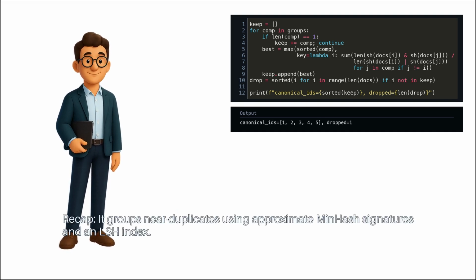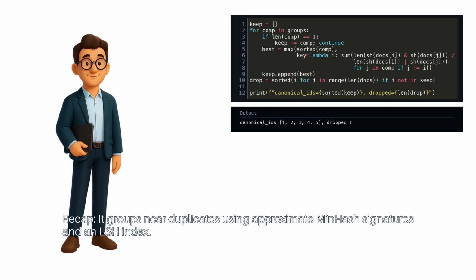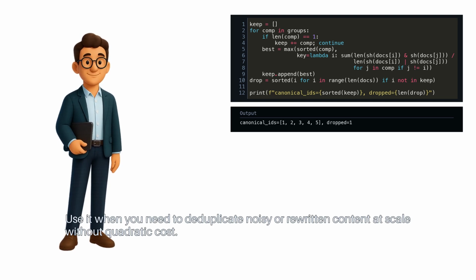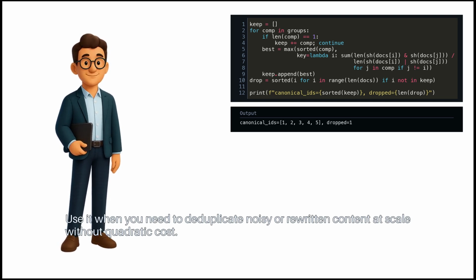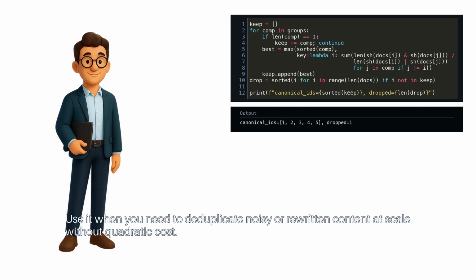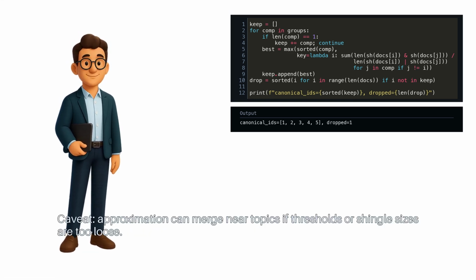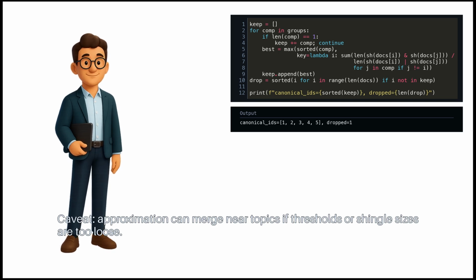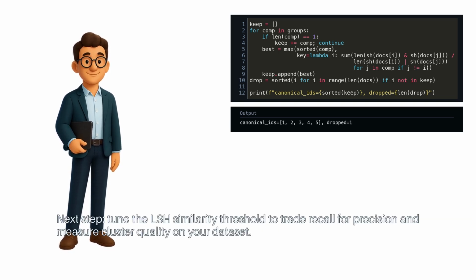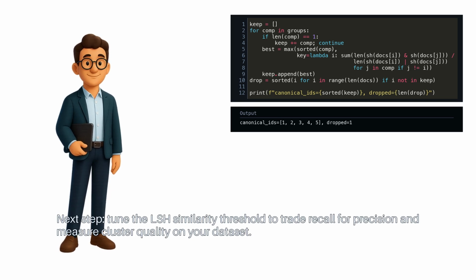Recap: it groups near duplicates using approximate MinHash signatures and an LSH index. Use it when you need to deduplicate noisy or rewritten content at scale without quadratic cost. Caveat: approximation can merge near topics if thresholds or shingle sizes are too loose. Next step: tune the LSH similarity threshold to trade recall for precision and measure cluster quality on your dataset.